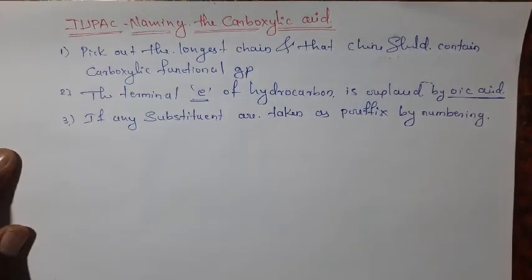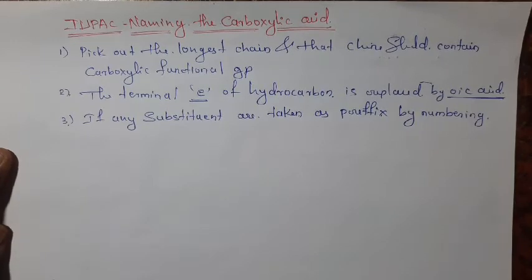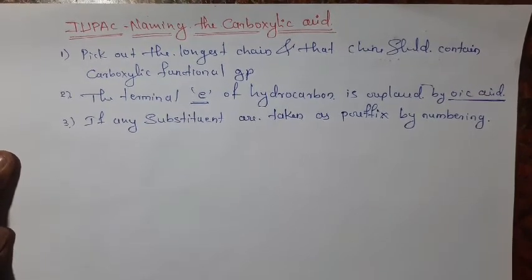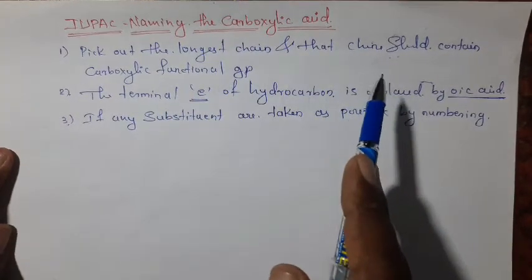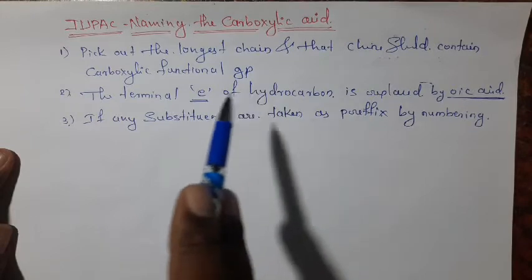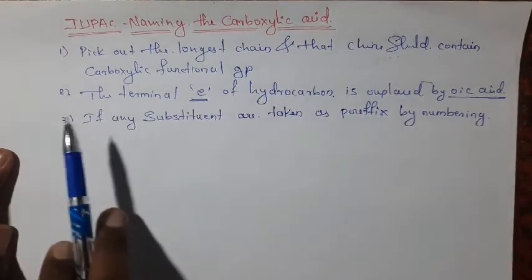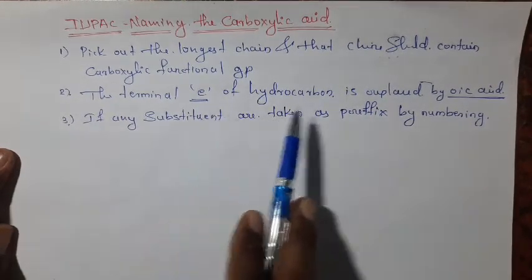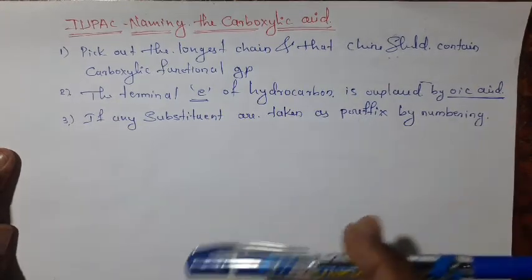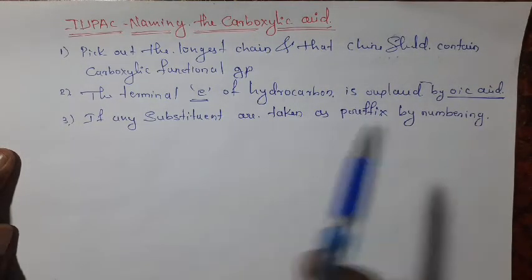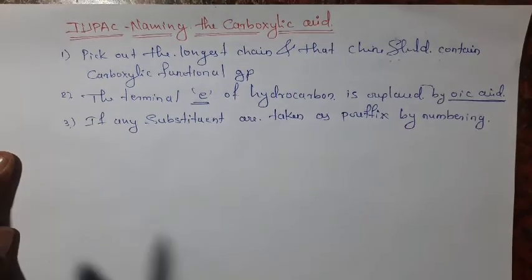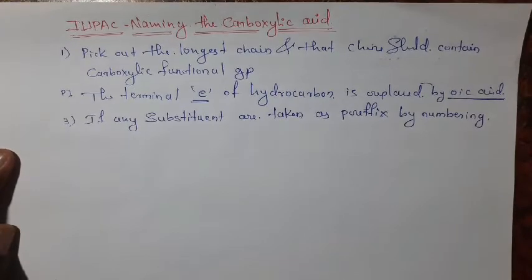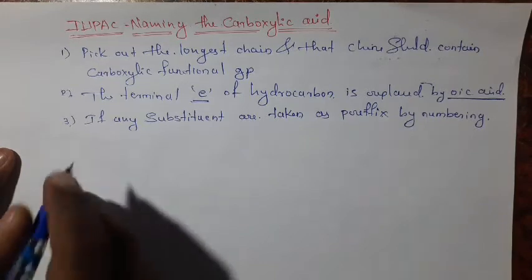These three rules are followed for the IUPAC nomenclature of carboxylic acid. First, select the longest chain, and that longest chain should contain the carboxylic acid. Second, the terminal E of the corresponding hydrocarbon is replaced by oic acid. Third, if that chain contains substituents, these are considered as prefixes by numbering the chain. Okay, let's see the example.